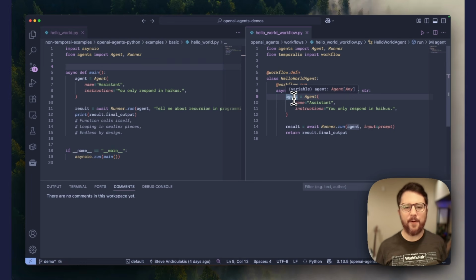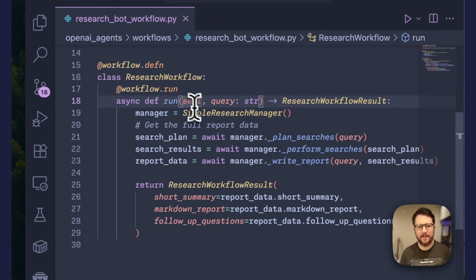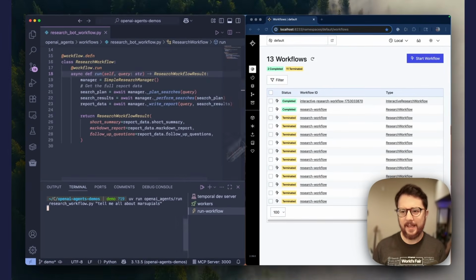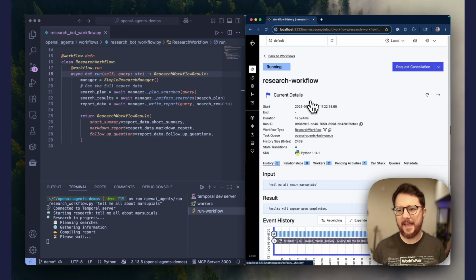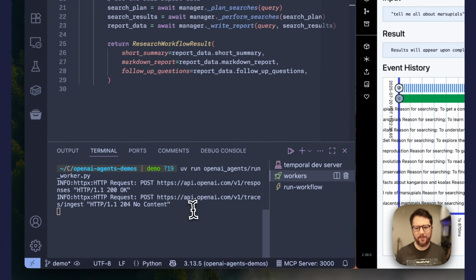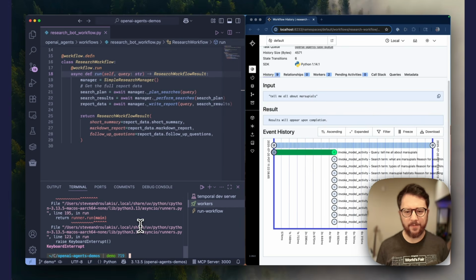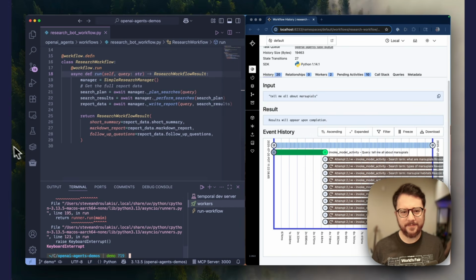Let's see what that means for a more complex agent. Here's OpenAI's deep research sample integrated with Temporal. It can take several minutes and many API calls to run. What happens if the process crashes halfway through? I've stopped the Temporal worker that's running this workflow so that we can find out.